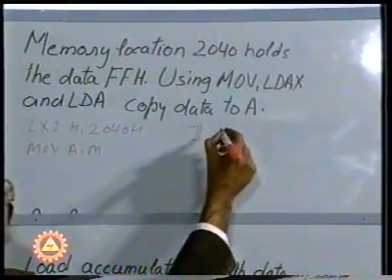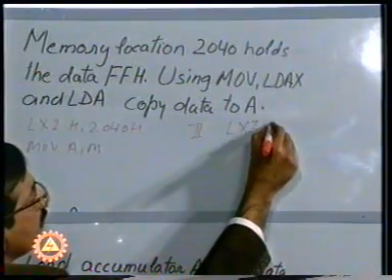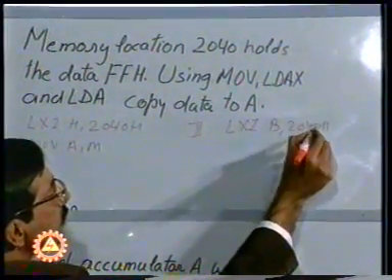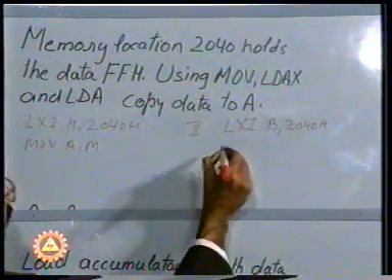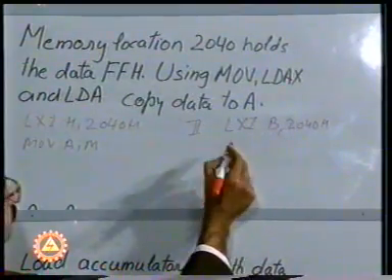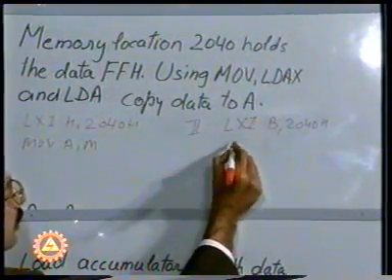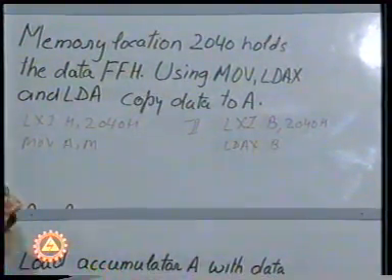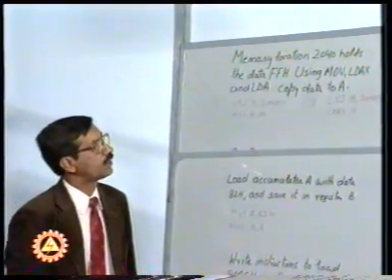Let us use the register pair B, and we can say LXI B, 2040. This means we are copying 2040 into register pair BC. The moment this is available here, what we are required to do is we are required to load the accumulator with the data which is available in the register pair 2040.